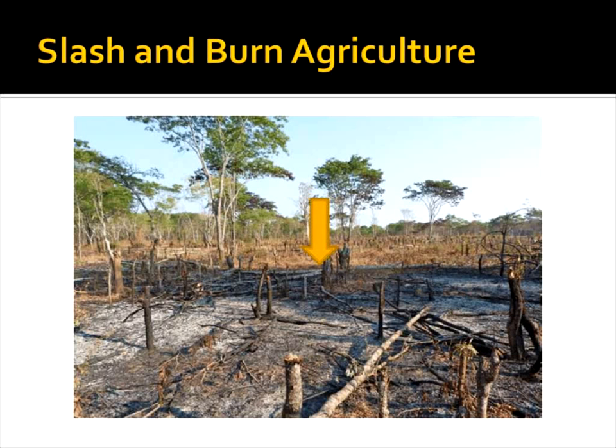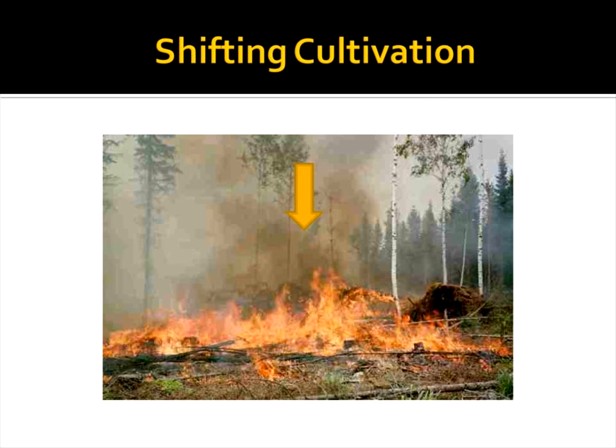Here you can see how the farmers clear the land. They burn what they had cultivated earlier. You can see this, and they do burning like this. It is a simple process you can note down. They cultivate the land, and after harvesting, after the food grains are taken from that land, they burn that land. That's all. Then they shift to another place for cultivation. They won't go for a second crop on the same land like we do now. That is the process we call shifting cultivation.